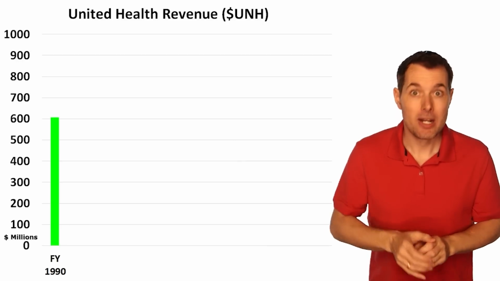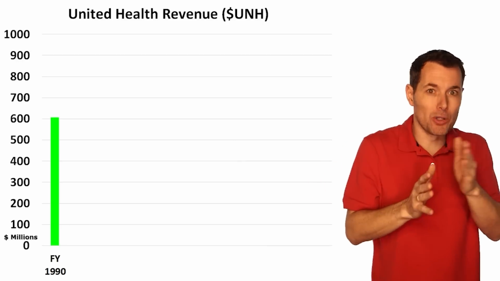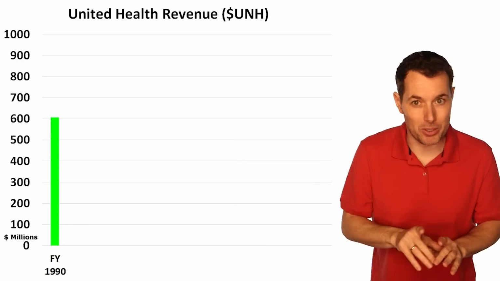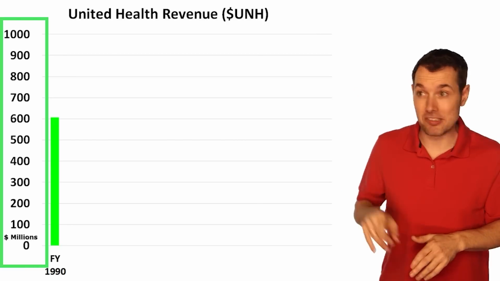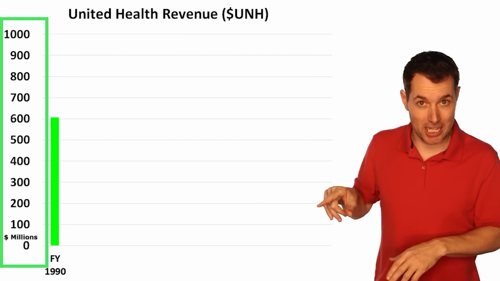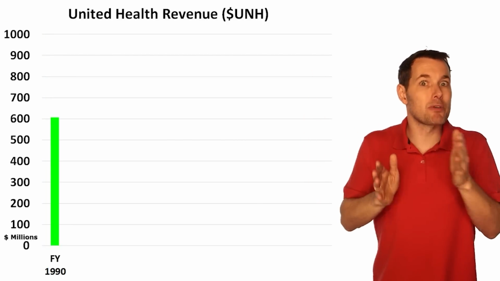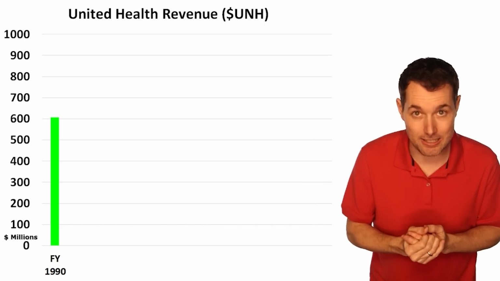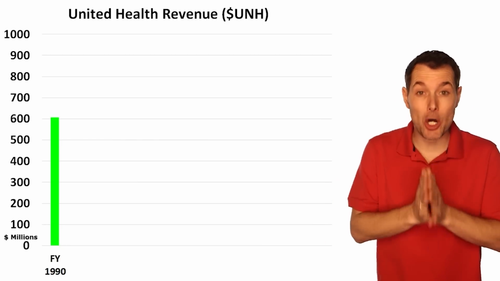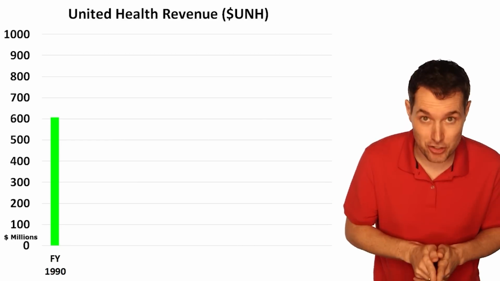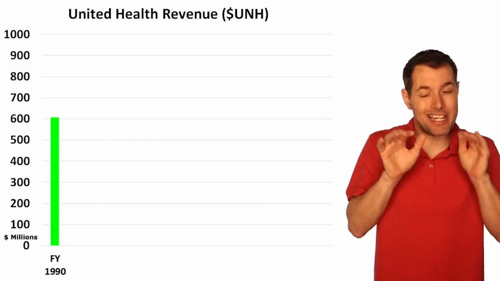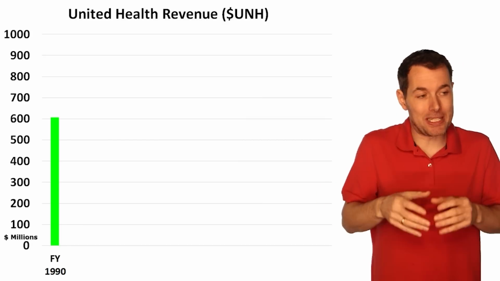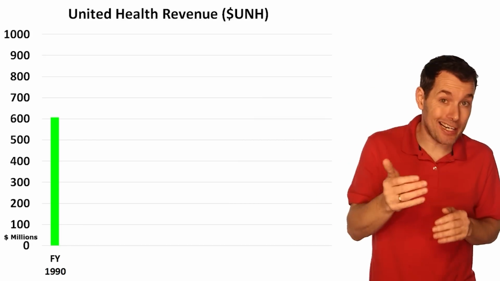Now, before we get into rolling through this, I just want to bring out a couple important points. First, these numbers are in billions. The y-axis here, the number scale, is gradually going to change as we go through time because clearly revenue has grown a lot since 1990. And the other thing is, it's important that we know what a health maintenance organization is. HMO for short. You're going to hear HMO a lot through this because, like I said, UnitedHealthCare has really acquired their way through it.